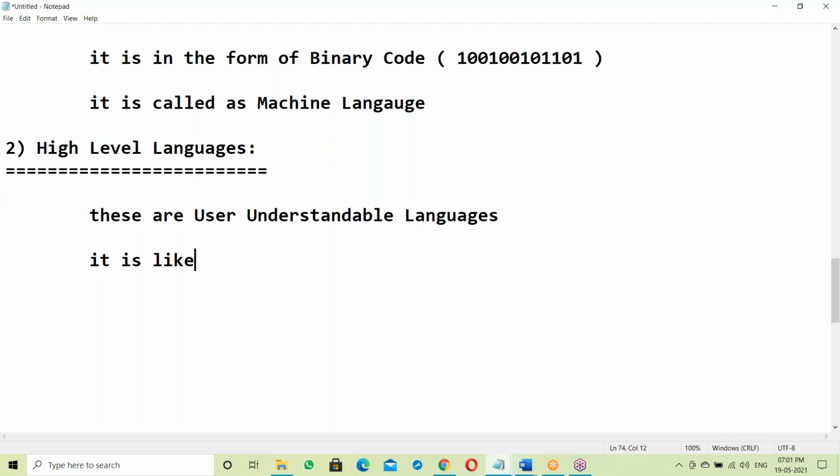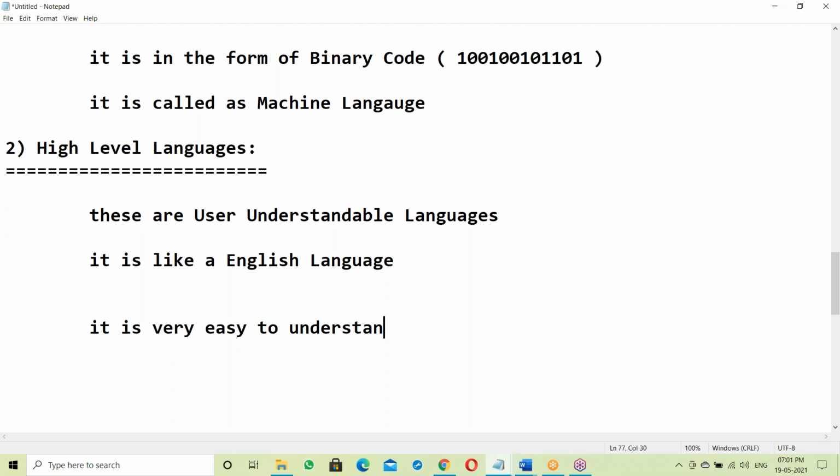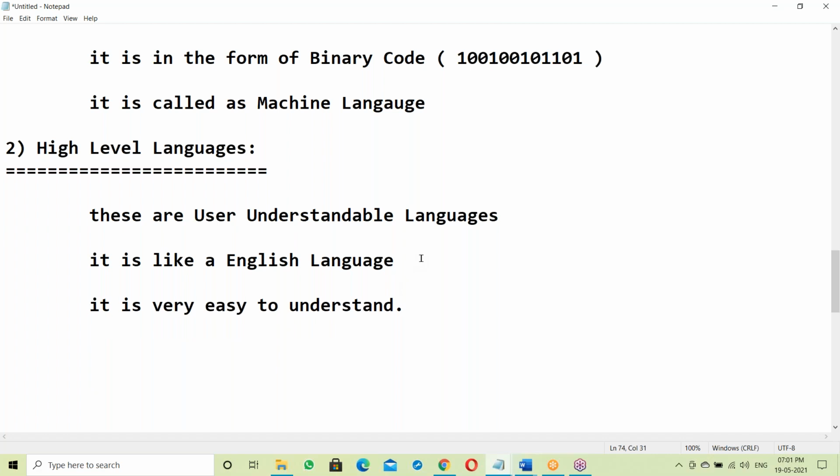High level language is like English language, so it is very easy to understand.